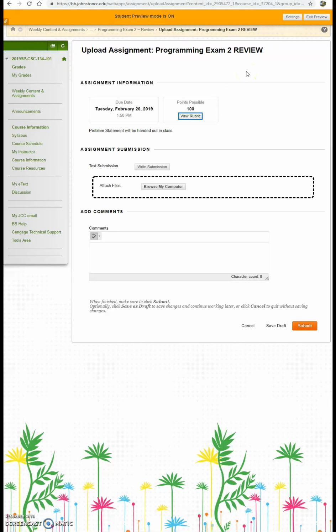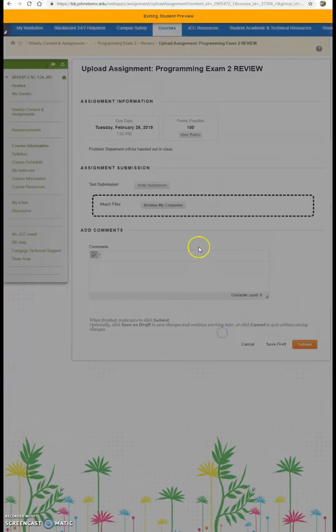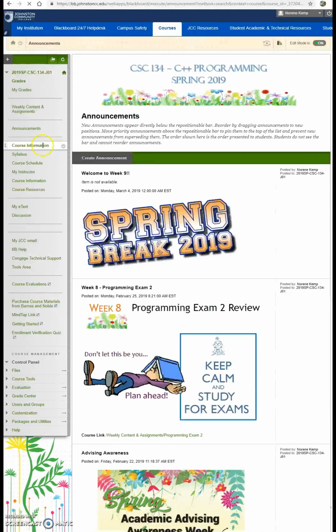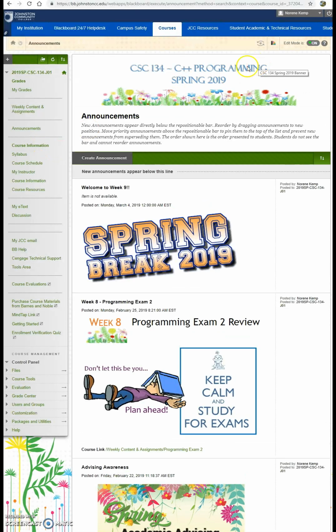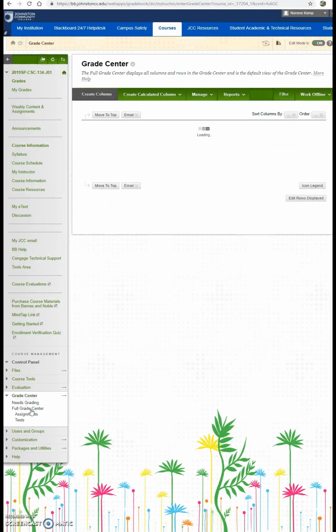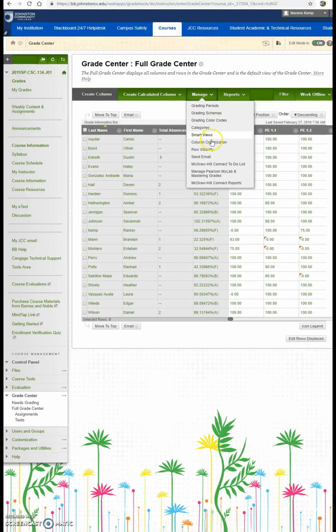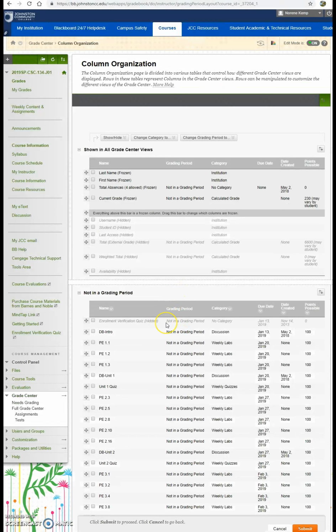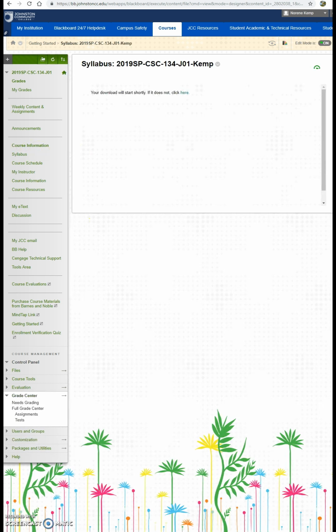So next, let's take a look at the gradebook. I'm going to come out of the student preview, and I want to show that my gradebook is set up, and we do use the information that's provided by Joel to ensure that. All right, next we're going to go into the column organization. One of the things that this course does use is a weighted gradebook based on the syllabus, so let me download the syllabus here real quick.